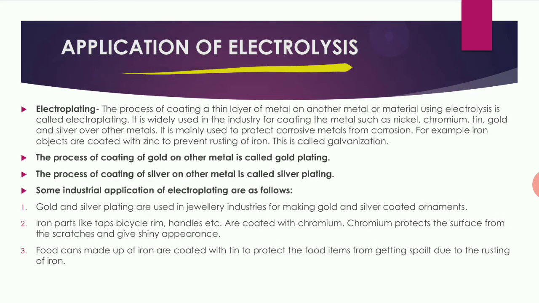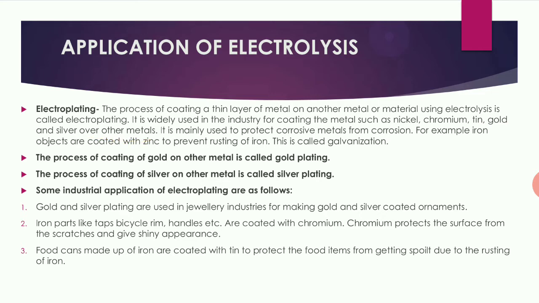Next, applications of electrolysis. Electroplating. The first application we are going to do, electroplating. The process of coating a thin layer of metal on another metal is called electroplating. It is nothing but a coating of a thin layer of a metal on another metal or material using electrolysis, which is also called electroplating.